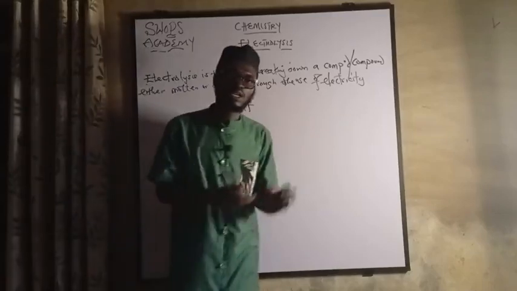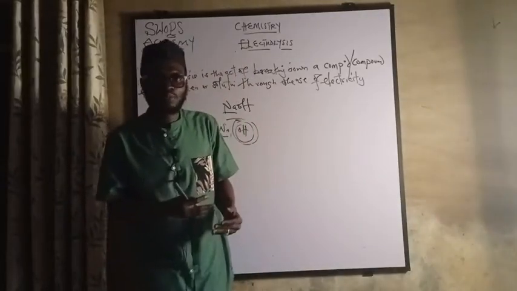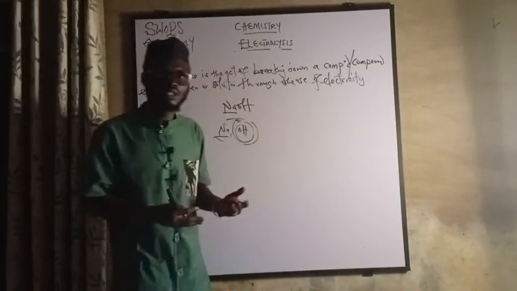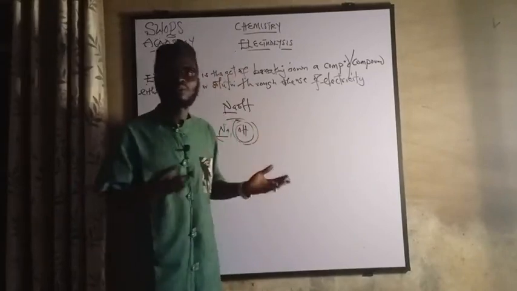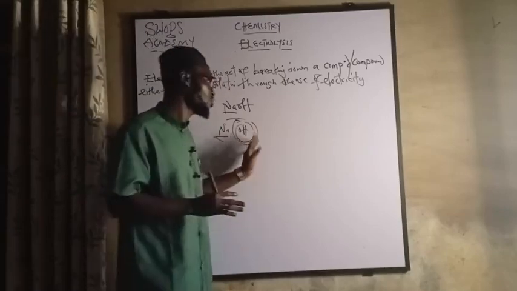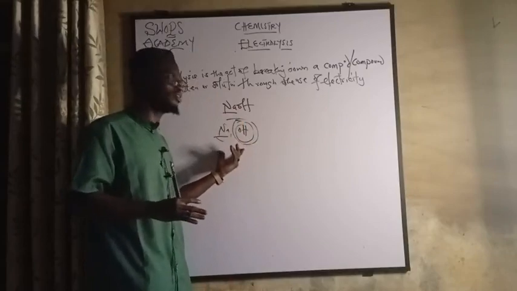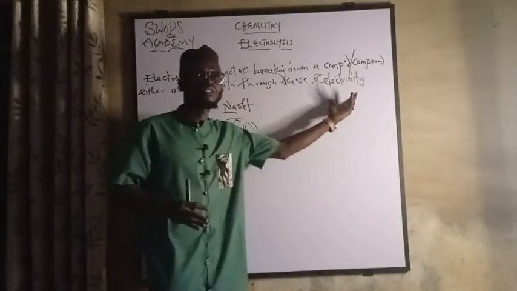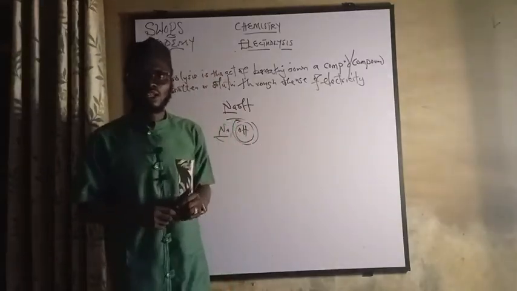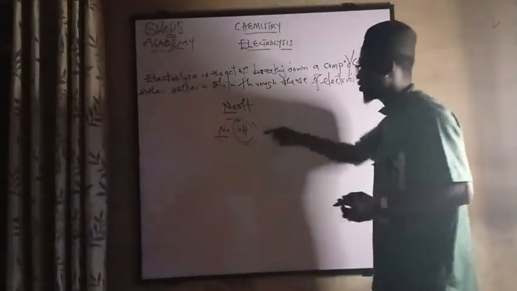When you are defining electrolysis, it is the art of breaking down a compound like sodium hydroxide, like sodium chloride, any compound, as far as chemistry is concerned, into their ionization form, using electricity. In a nutshell, you can practicalize this.